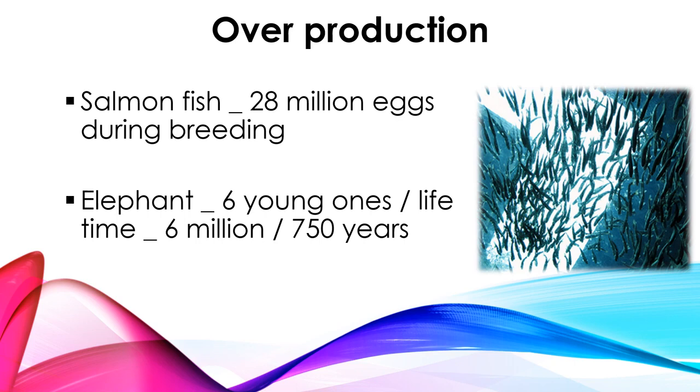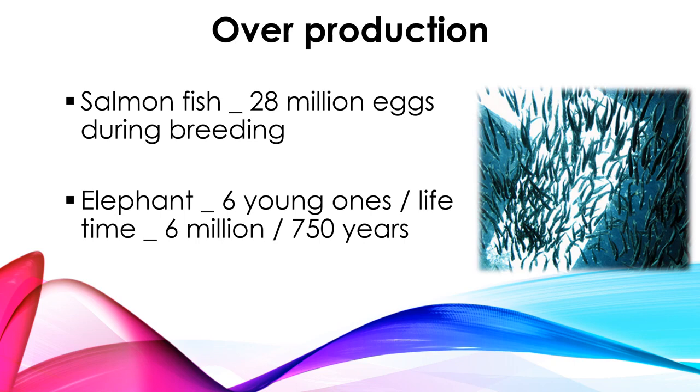Overall we can understand every organism is reproducing and increasing its number, its progeny. That is overproduction, or population increase, right? So that is the first step in Darwin's theory.